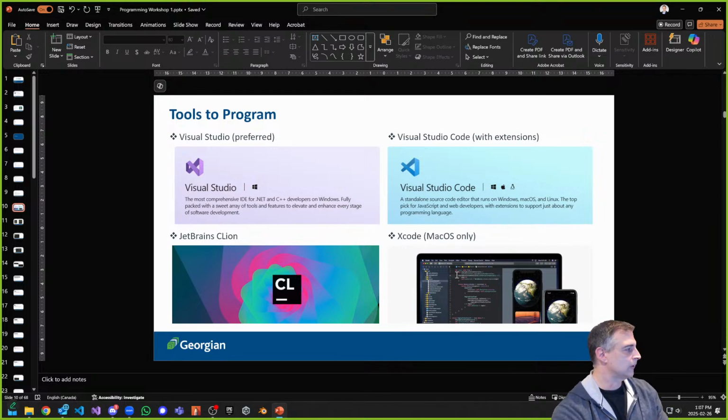So again, if you're following along today, please pull up your Visual Studio if you have it, and then you can do what I'm doing. So that's the first part, and let's do that now. Instead of just watching and following along with PowerPoints, the PowerPoints are going to guide us. We're going to use them as a frame, but we're not necessarily going to read all that stuff. I just wanted to introduce it to you.